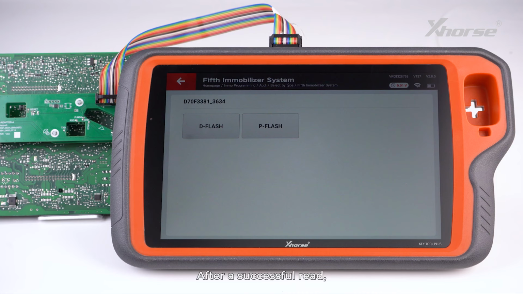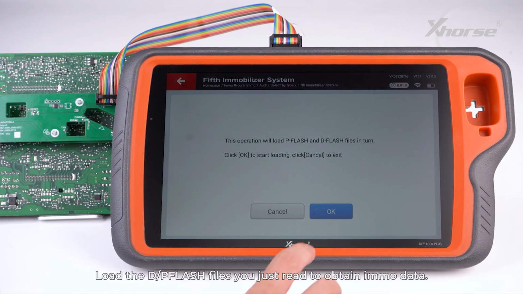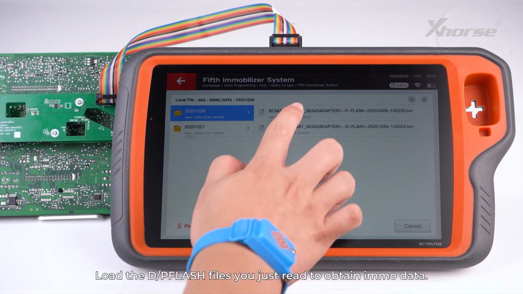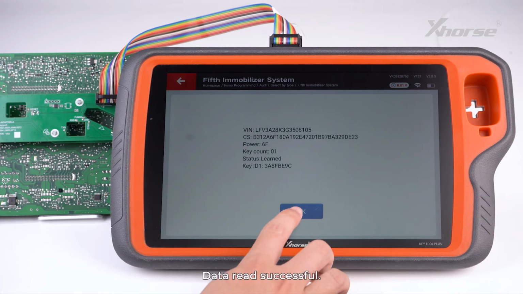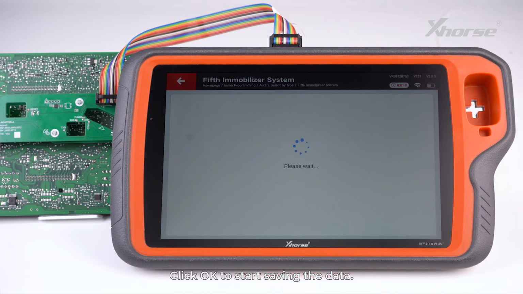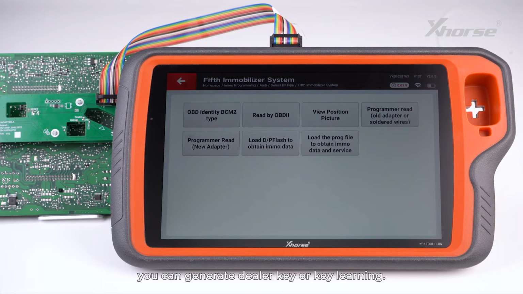After a successful read, go back to the 5th Immobilizer System interface. Load the PFLASH files you just read to obtain immo data. Data read successful. Click OK to start saving the data. After saving completes, you can generate a dealer key or perform key learning.